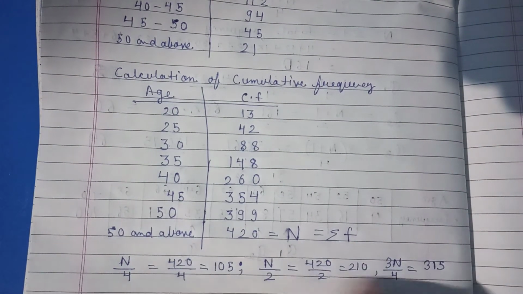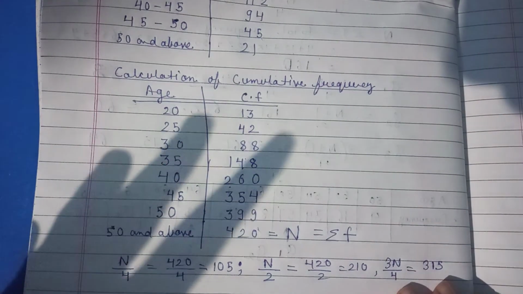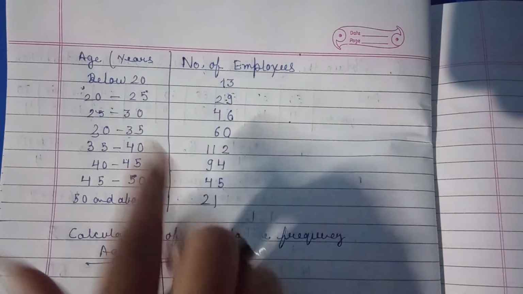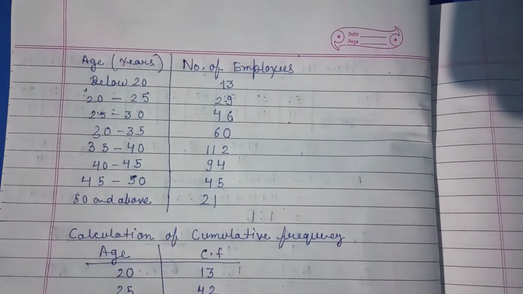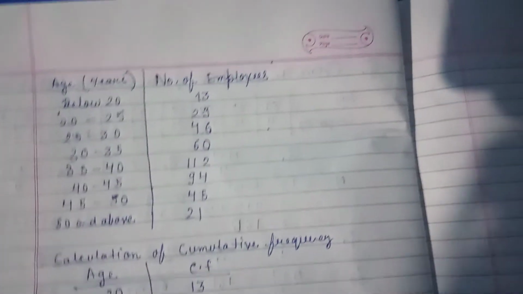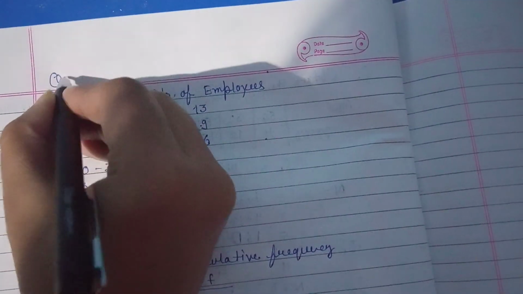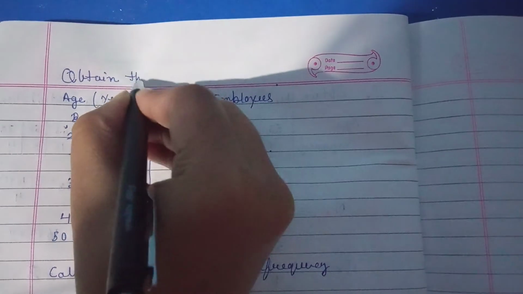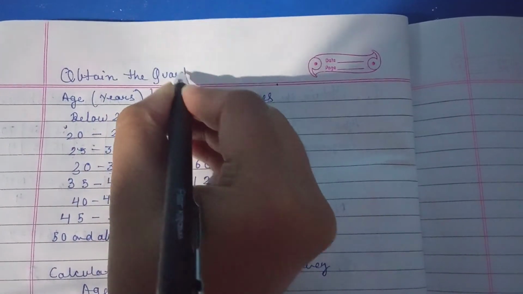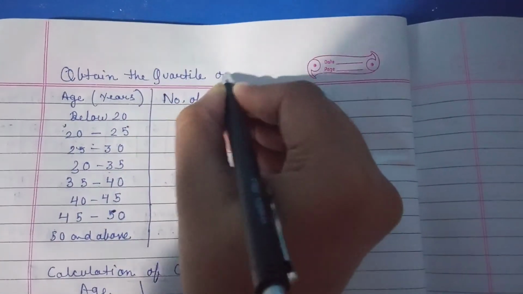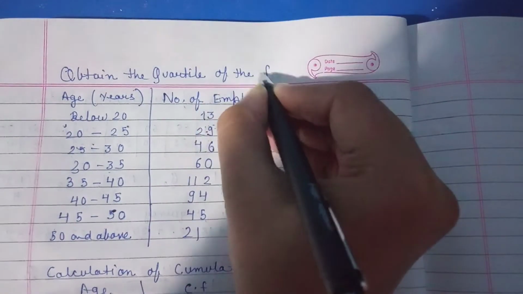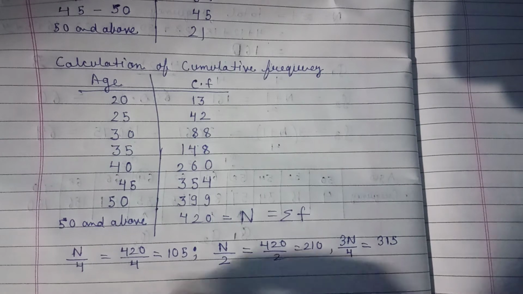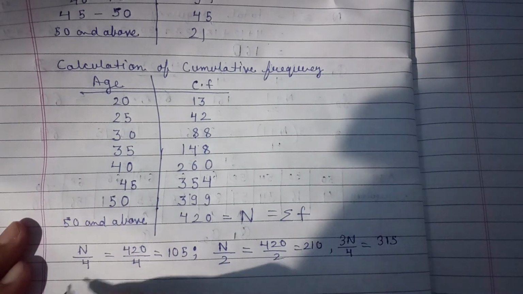So now this kind of data is there, and I'm solving this question for grouped data. If there is grouped data, what is the procedure for finding the quartile? Here I'm writing the question: obtain the quartiles of the following. Okay, so for Q1, this one.